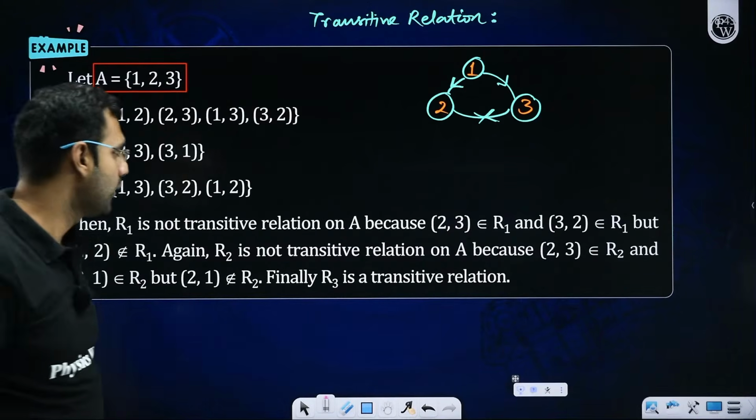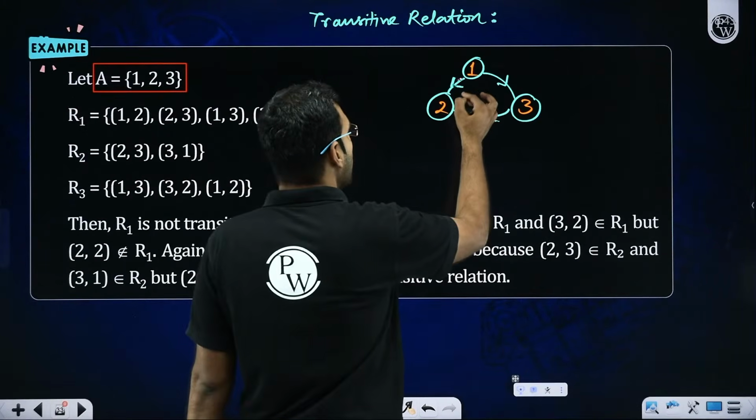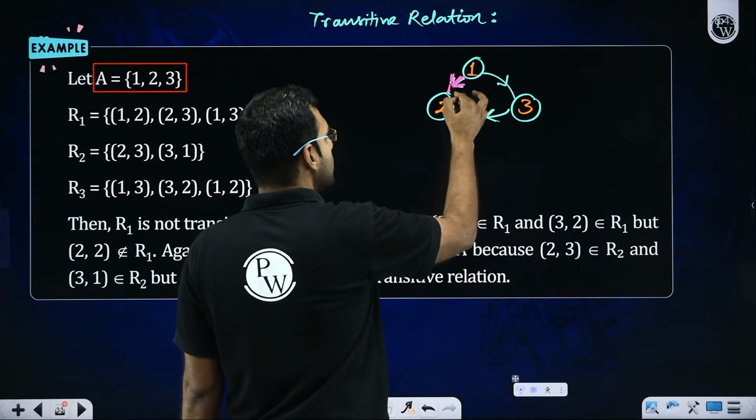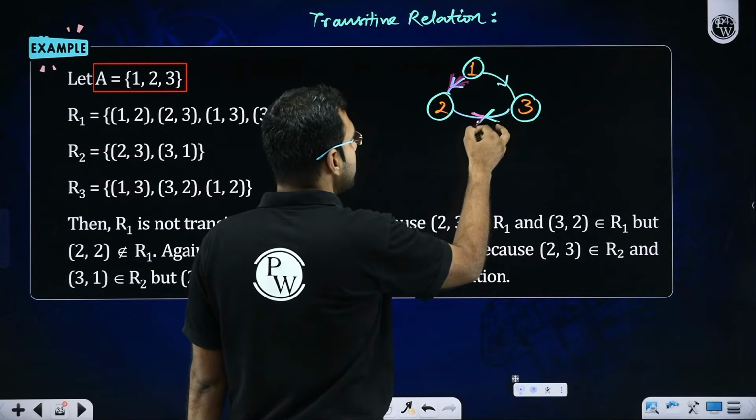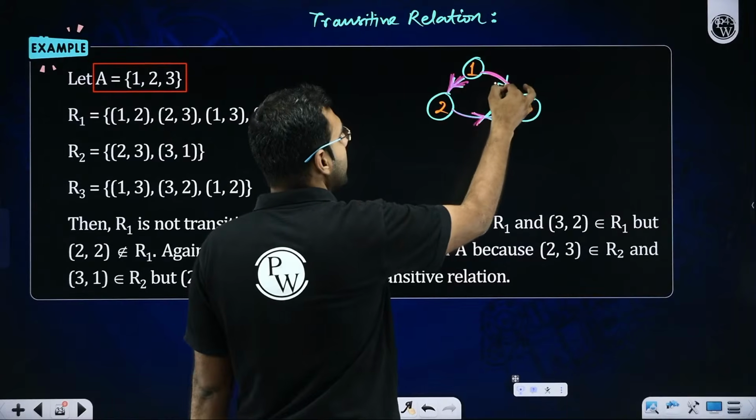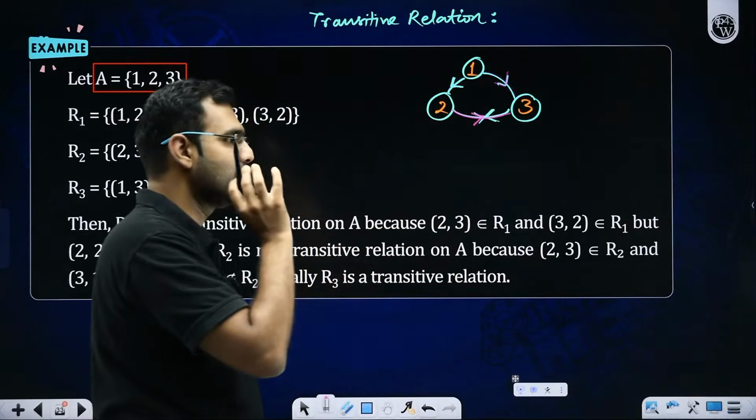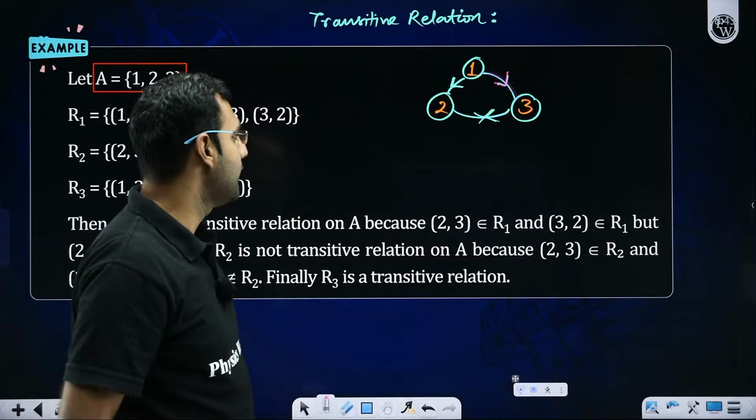Shall I repeat that? What did I just say? I am saying 1 took us towards 2, and 2 took us towards 3. So 1 should have been able to take us towards 3. Perfectly fine, sir. That is following the definition. Great. Excellent. Then what next?